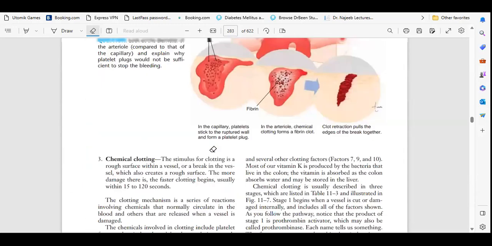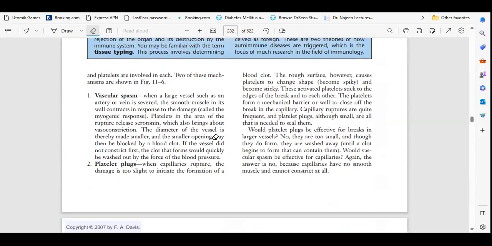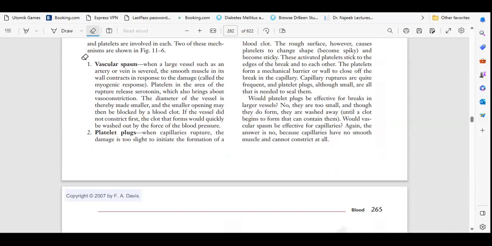So next, what is the next? So I will repeat in Hindi. Then we will continue with platelet plug.